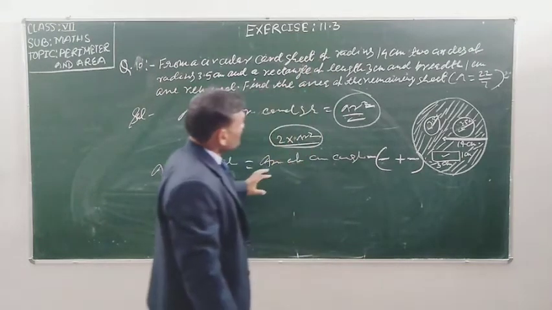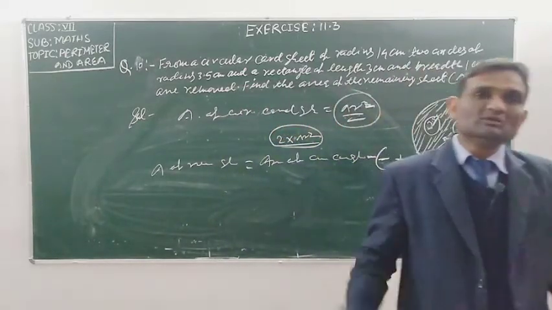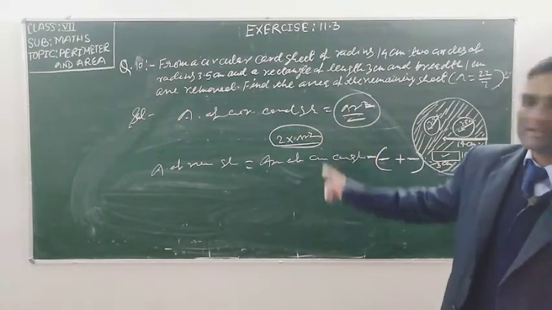Then you will be able to find out the area of the remaining sheet. In this way, student, you will solve this question and write the statement yourself.